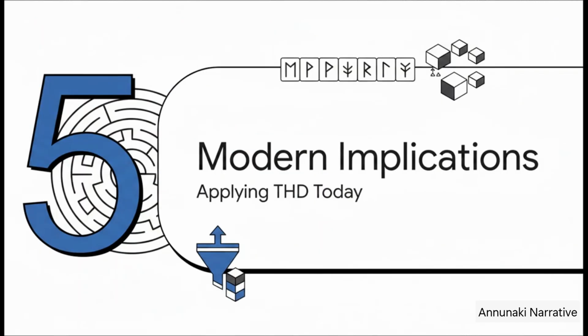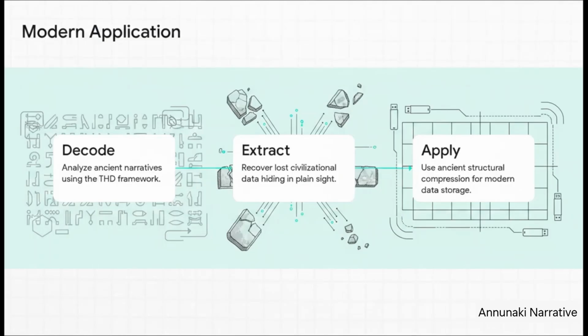Section 5. Real-world modern implications. Now that we understand the framework and how to test it, we have to ask the big, so what? Why does this matter to us right now? Well, there are massive real-world implications here. Step 1 is simply applying Kevin L. Brown's THD lens to decode these ancient narratives. Step 2 is where it gets really exciting. We can finally extract lost civilizational data that's basically been hiding in plain sight for thousands of years.